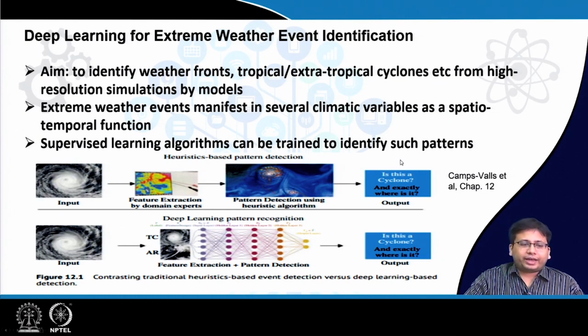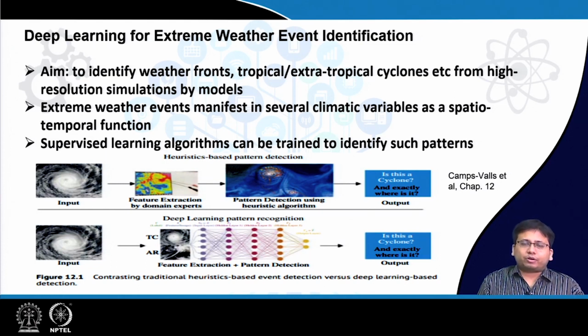Now we come to another related topic. Here the aim is to use deep learning for extreme event identification. The aim here is to identify certain extreme weather events like weather fronts, tropical or extratropical cyclones, etc., from high resolution simulations by models.